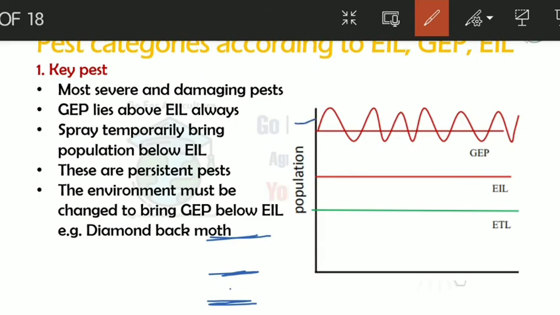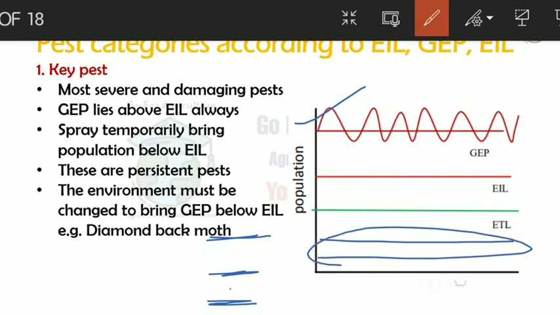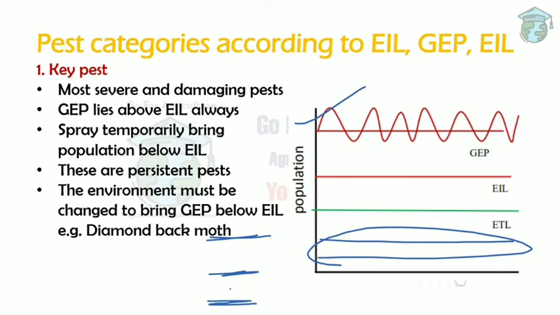But here you can see their average population itself is causing the economic damage, which means this pest causes severe damage to the crop. This pest is called a key pest. So for this we should spray temporarily, and we should bring down this GEP population below the EIL. We should bring down the population to here. This should be our aim. For example, diamondback moth is an example of a key pest. So are you clear with the key pest?